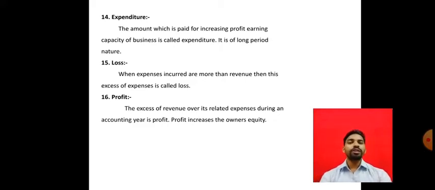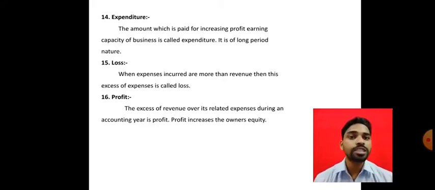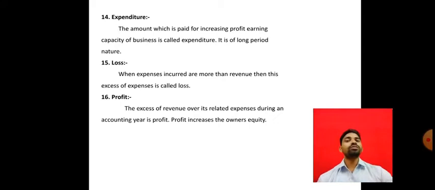It is the expense incurred for purchasing fixed assets, and after 3 years or 5 years we get the economic benefit. That is nothing but expenditure. So if we purchase fixed assets, then it is expenditure. It is not expenses.